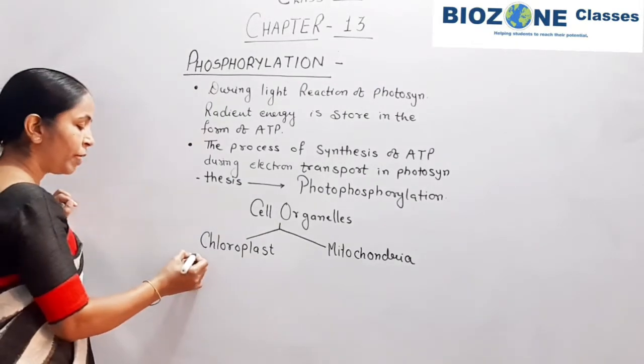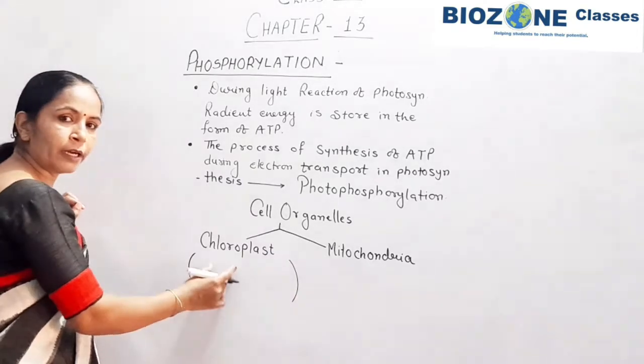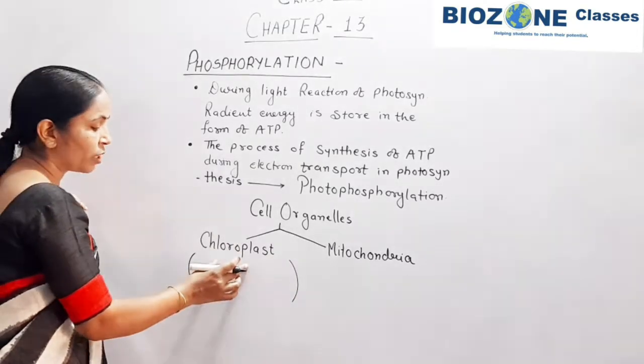When ATP generation takes place in the chloroplast, it requires sunlight.